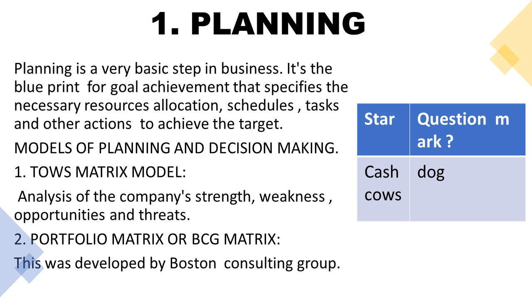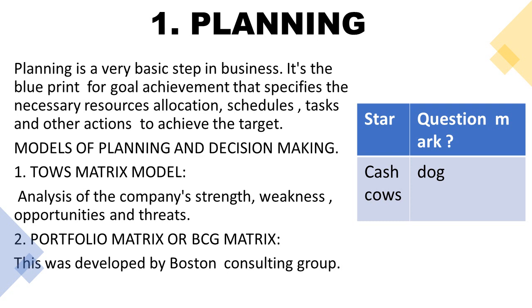In this planning and decision making, we have some models. According to the models, first we'll analyze them, and only then we'll start our planning for the future. These models are very important. We have 3 models here. The first model is the TOWS matrix model. If you reverse it, it will be SWOT, meaning strength, weakness, opportunity and threat. But we need to study our threats first. That's why it is the TOWS matrix model.